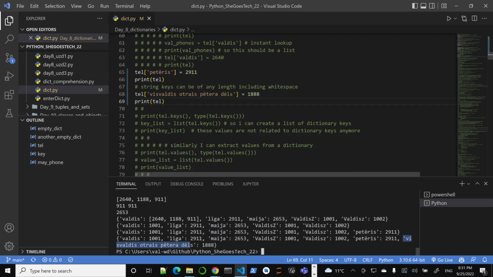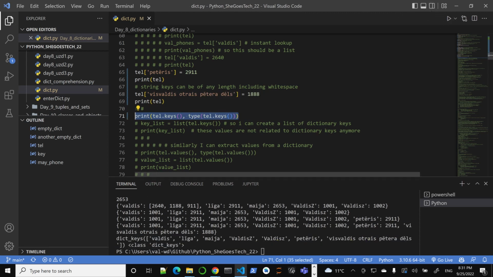Let's take a look. How do we look up keys directly? We can do that. So dict keys is going to give us something very interesting. It's going to look like a list of keys, but it's not quite the same thing. It's actually a special dictionary keys type, something very similar, because you notice here are square brackets.